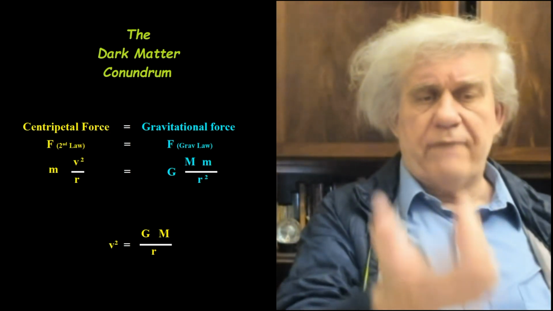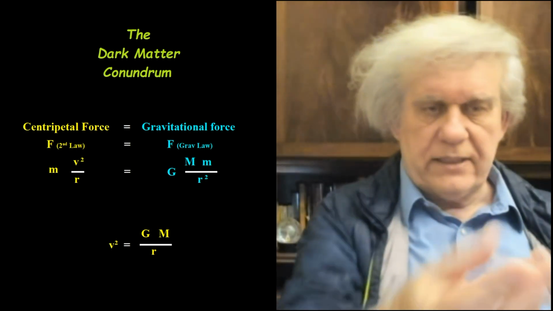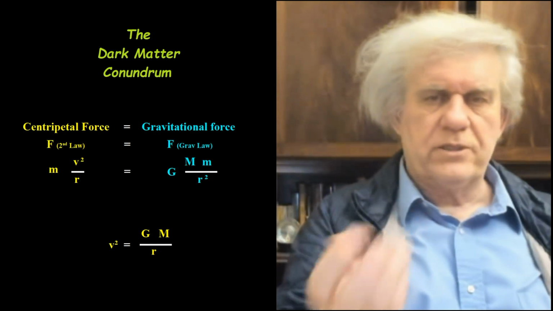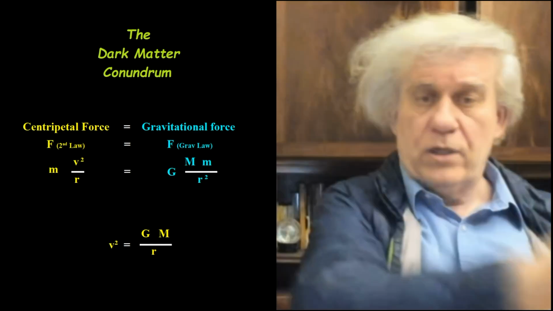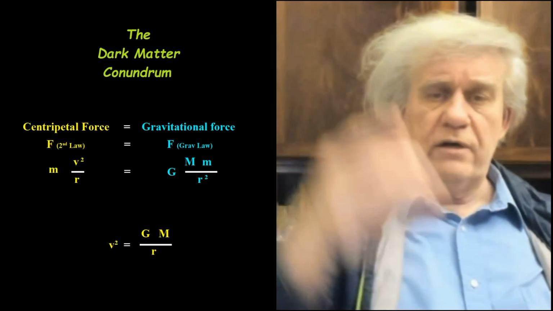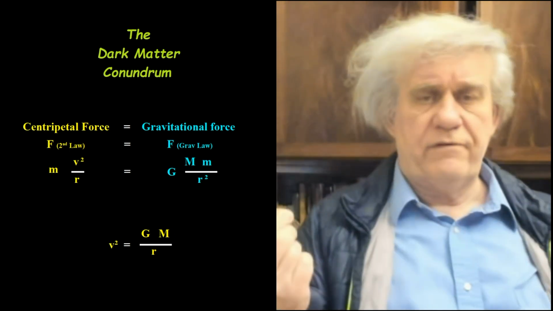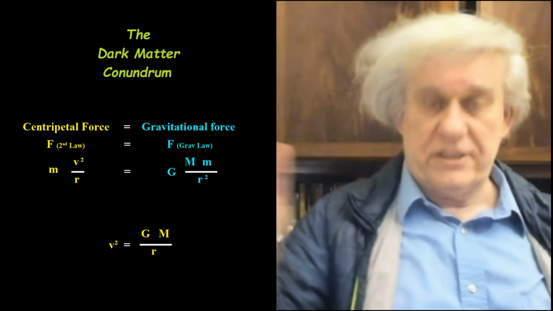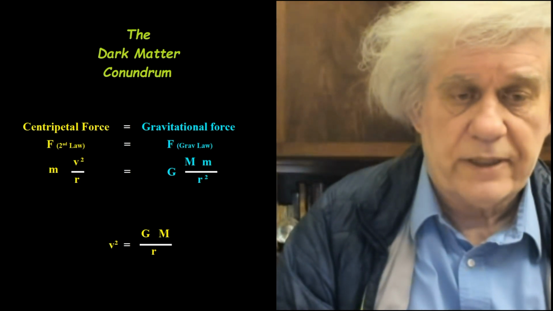And what they're saying is that the square of the velocity of that star going around the galaxy is related. We don't care about the square because we're interested in the qualitative aspects here. But yes, the square of the velocity of that star going around the galaxy is equal to a ratio of big mass, in this case the galaxy, over the radius, the distance of the star from the center of the galaxy. Okay, so that's the story.